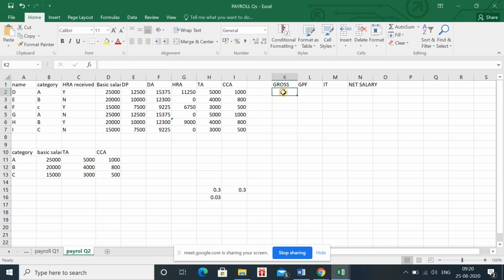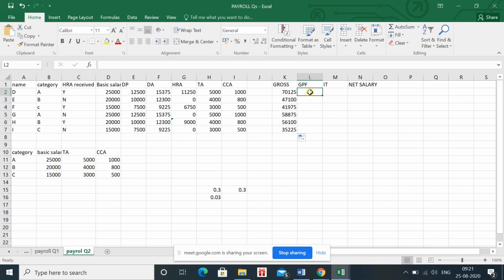Okay, now for the gross, we have to apply the sum. We want the total of all the components: basic salary, DP, DA, HRA, TA, CCA. So we have the total. Drag it.